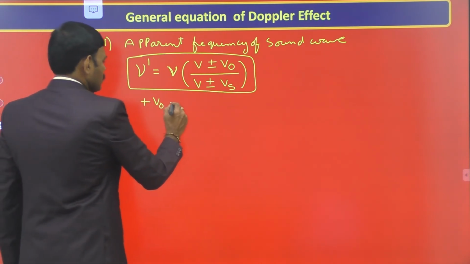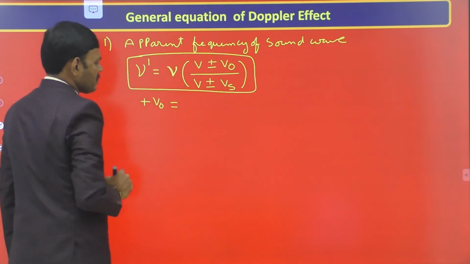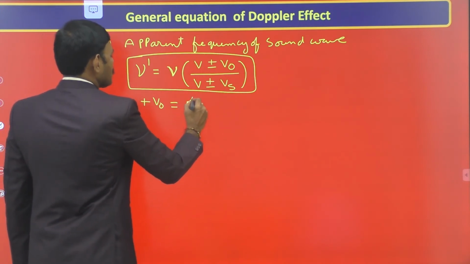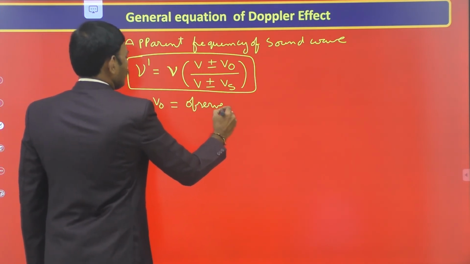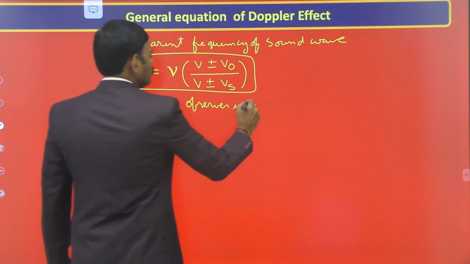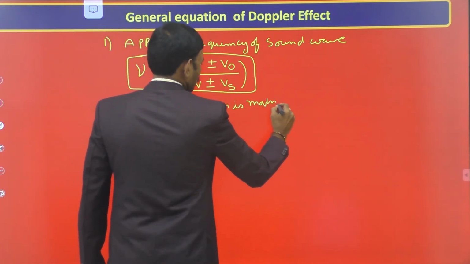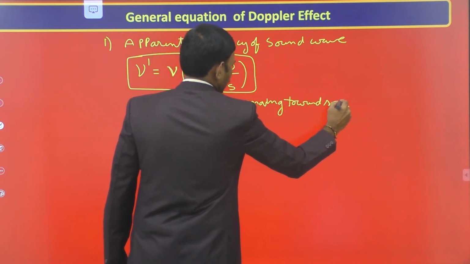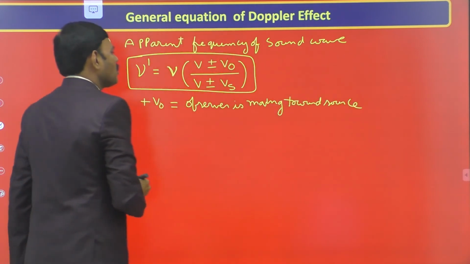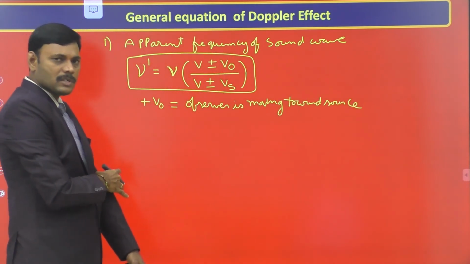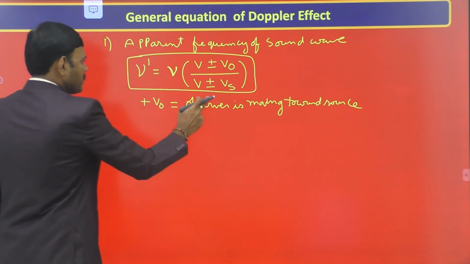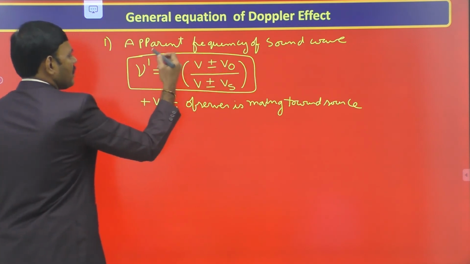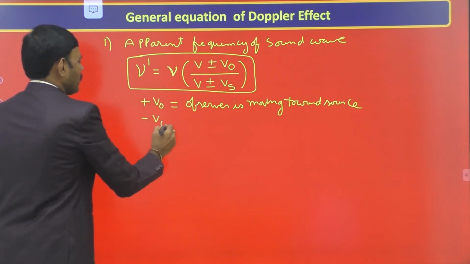Plus V naught is used when there is an increase in frequency, when the observer is approaching, moving towards the source. This is a very generalized formula, and we must know the proper usage of the sign in that general equation. When the observer is moving towards the source, we use V plus V naught so that the apparent frequency increases.